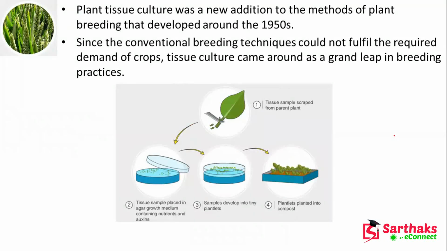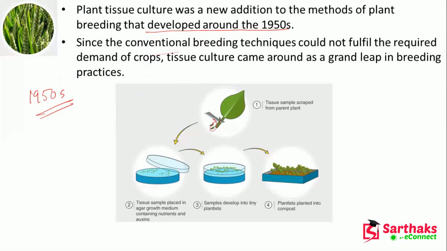Next, plant tissue culture. This is also very important. Whenever we are going to produce a new variety, plant tissue culture will help us. Plant tissue culture is a new addition to the methods of plant breeding, developed around the 1950s. Here, with a knife, we are just peeling off this portion.